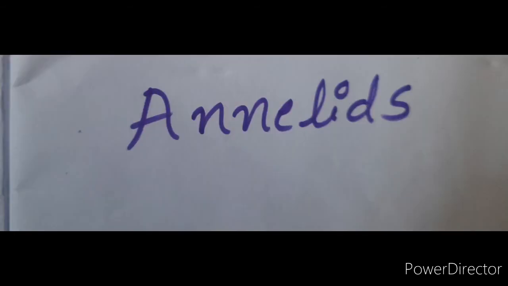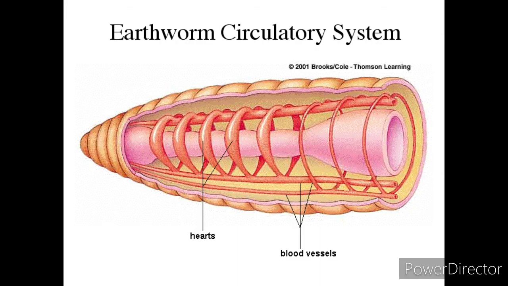In Annelida, the first eucoelomate animals, pulsatile vessels have developed. The pulsatile vessels help in transportation, and the medium is the blood. Everything is transported through the pulsatile vessels.